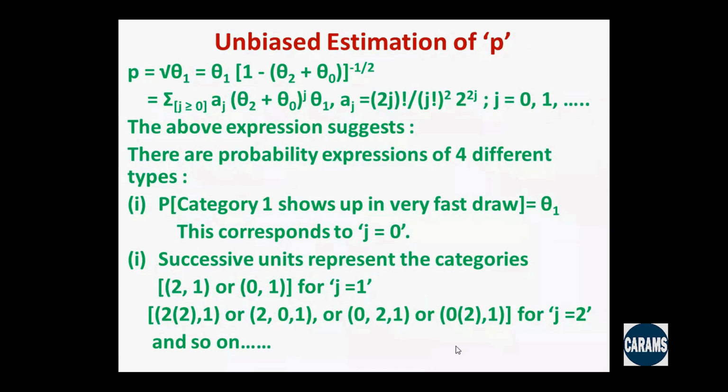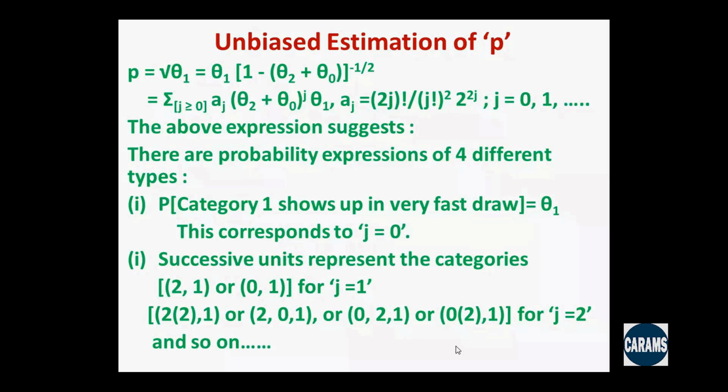To unbiasedly estimate P, which is square root of theta 1, this is the representation that is used classically. Theta 1 times theta 1 to the power negative half, which is theta 1 times (1 minus theta 2 plus theta 0) whole to the power negative half. Now you go for the infinite series expansion, the usual expansion of this thing, and it leads to the summation over j greater than or equal to 0 of a suffix j, (theta 2 plus theta 0) whole to the power j times theta 1, where a suffix j is this quantity. This is a standard representation for j equal to 0, 1, 2, etc.